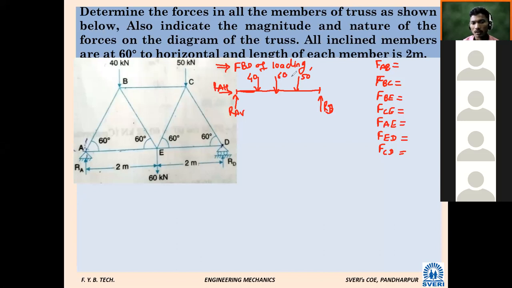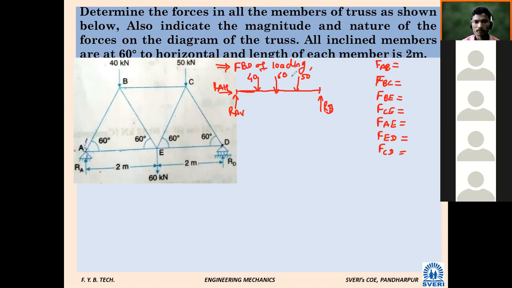Now from this figure, is it possible to calculate RA and RD? First we have to find RA and RD. What will be the value of RAH?